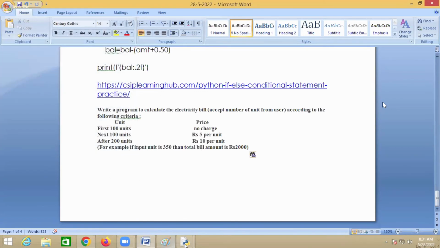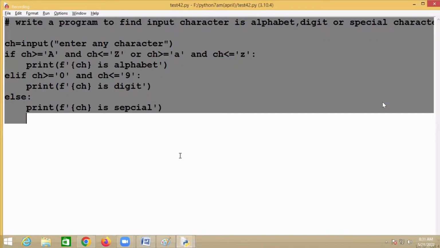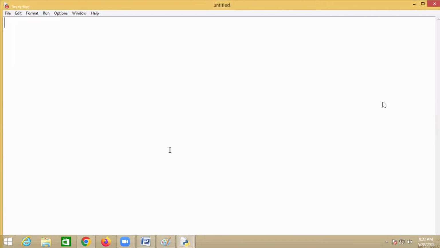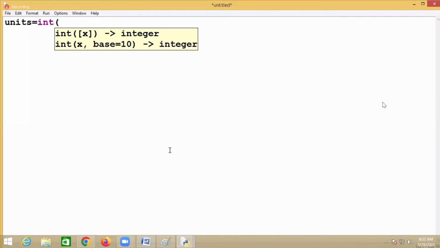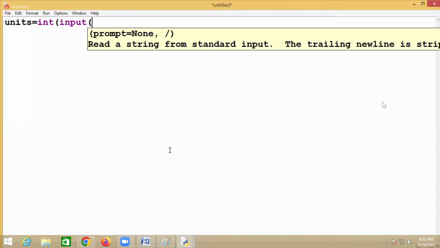So first you have to input the number of units. Now units equal to int of input, enter number of units.